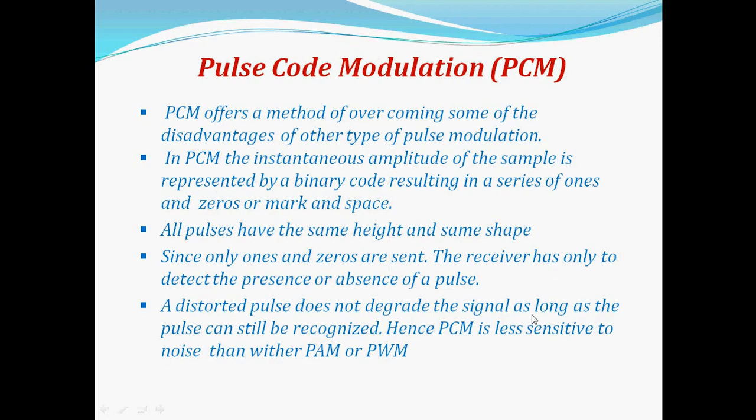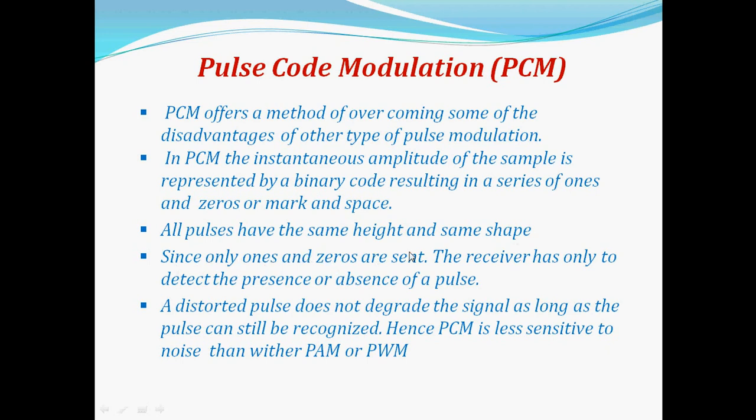Pulse code modulation offers a method of overcoming some of the disadvantages of other types of pulse modulation. In pulse code modulation, the instantaneous amplitude of the sample is represented by a binary code, resulting in a series of ones and zeros, or mark and space. All pulses have the same height and same shape in pulse code modulation.